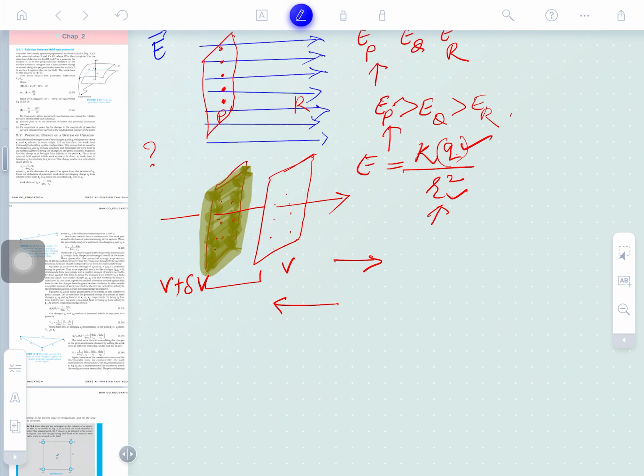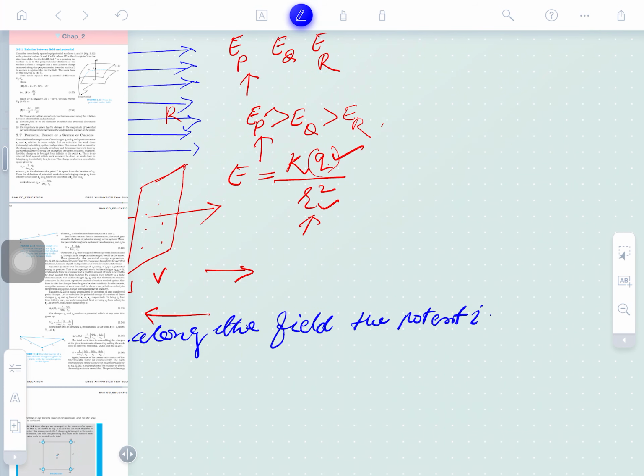If you are moving along the field, the potential will decrease. Okay, the potential will decrease.